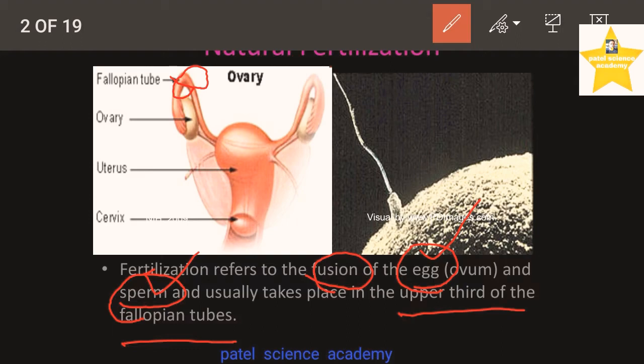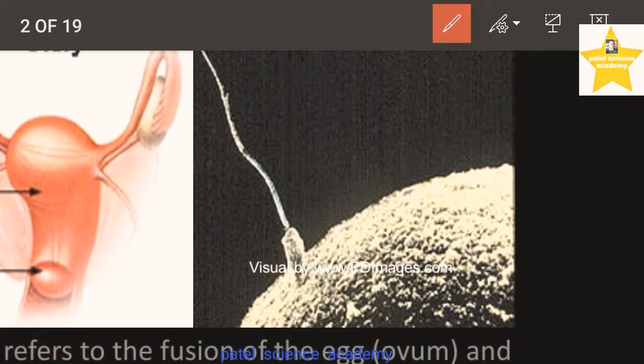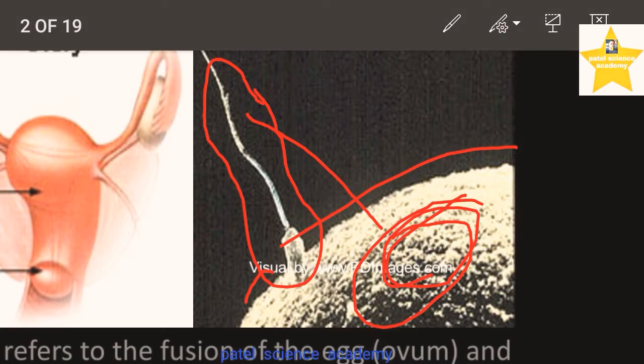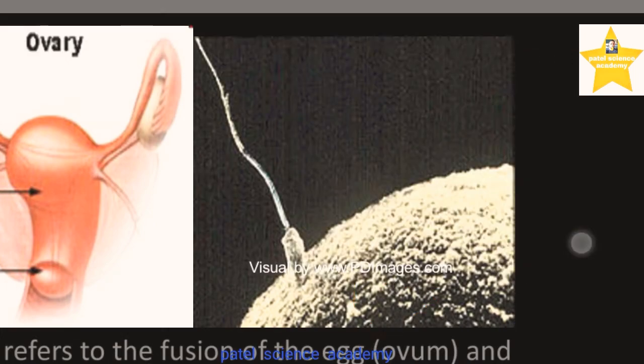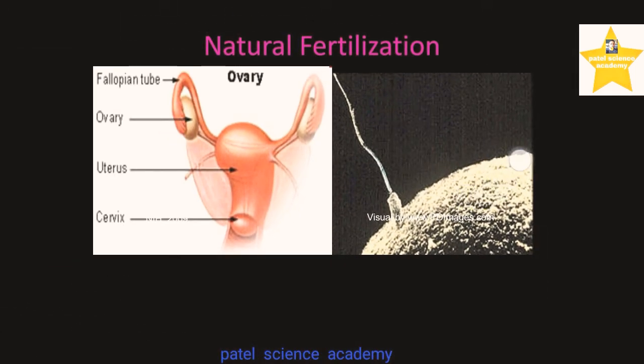You can see it diagrammatically here in this diagram. This is the sperm, this is the ovum. Dear students, this is the male gamete sperm and this is the female gamete ovum. So fertilization means the fusion of this sperm with this ovum. I hope you have understood fertilization. In short, fertilization means simply the fusion of the male gamete sperm with the female gamete ovum.